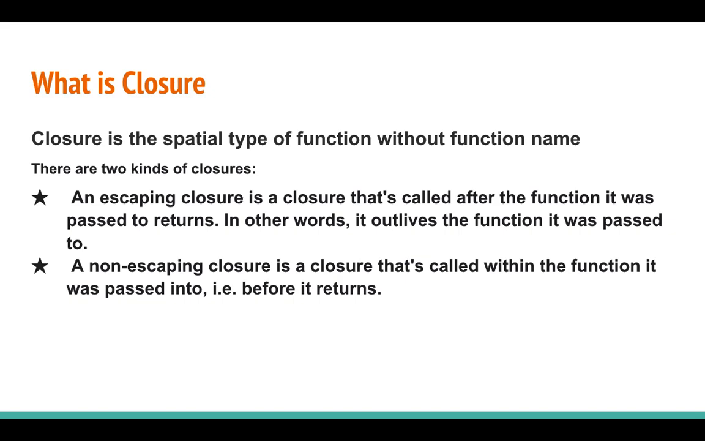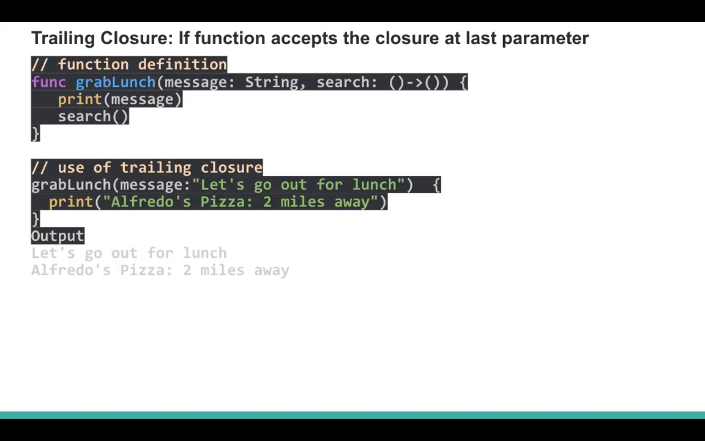The main difference is that the escaping closure will be called after the function and will pass the return value, while the non-escaping closure will be called within the function and will pass the return value before it returns. And trailing and auto closures are there. In the trailing closure, the function can accept the closure as the last parameter. This is the example for the trailing closure.